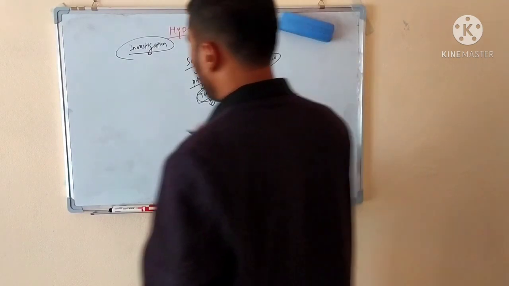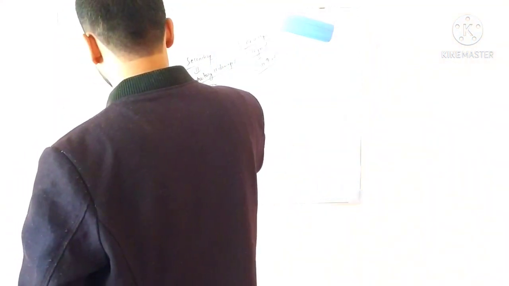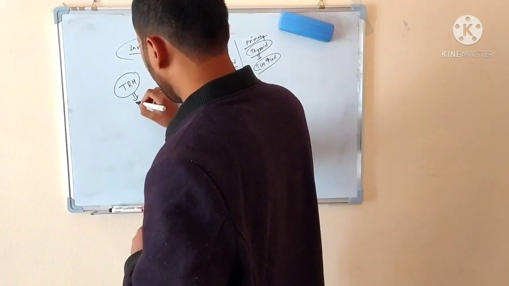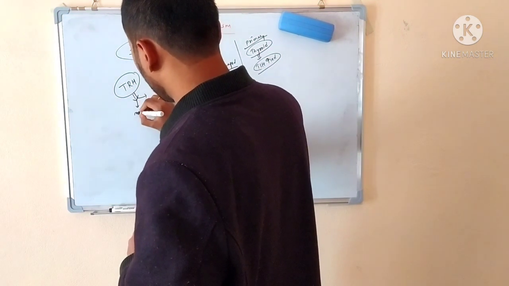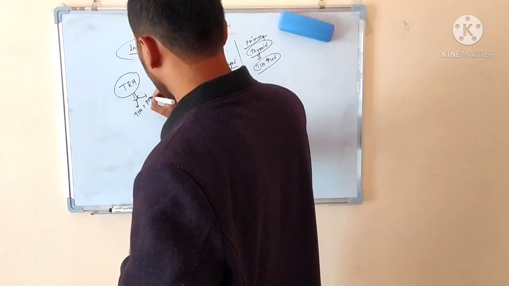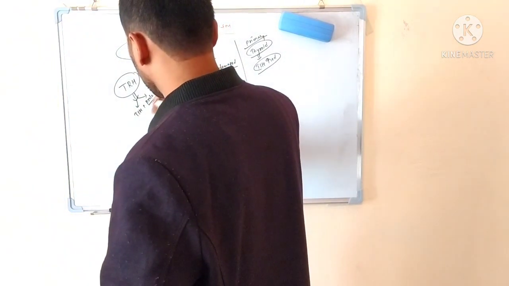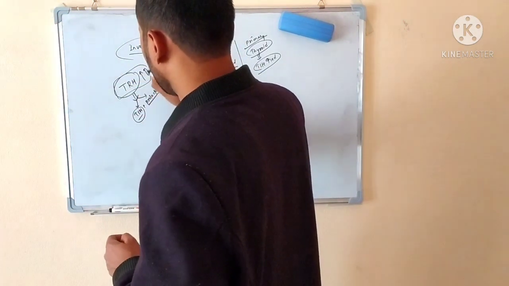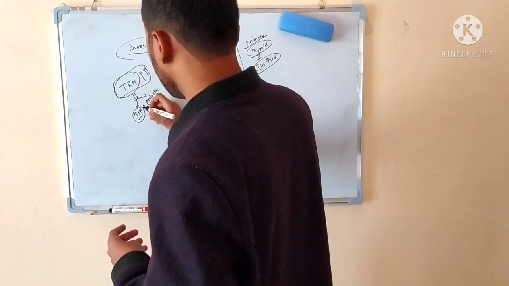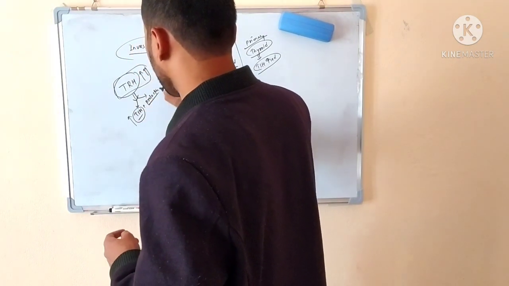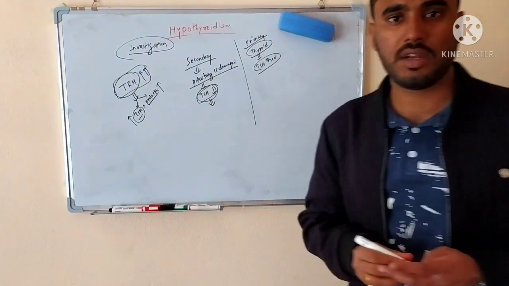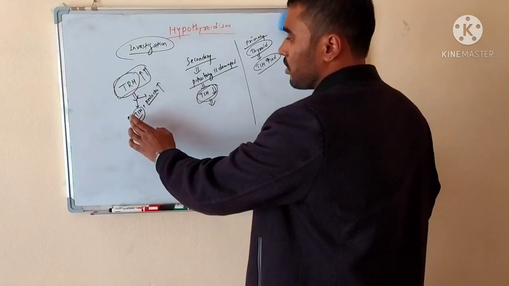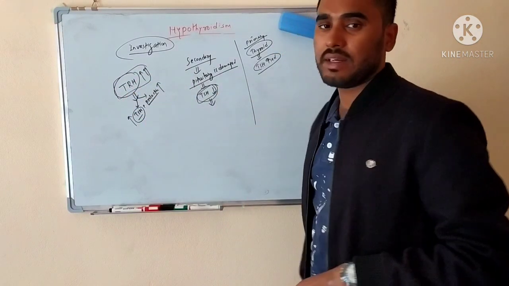And another thing, I have already told you that thyrotropin releasing hormone, TRH, will actually lead to release of TSH plus prolactin. So if due to any reason the TRH release increases, it means there will be not only release of the TSH, there will also be release of the prolactin. So you should know this. If due to any cause the TRH increases, then it will also increase the TSH and also increase the prolactin release.